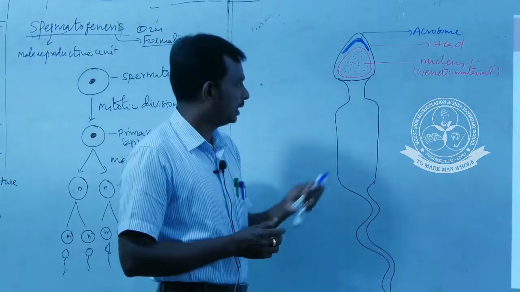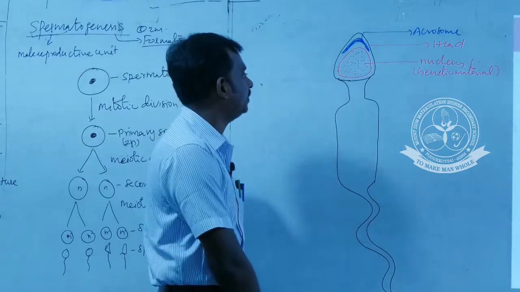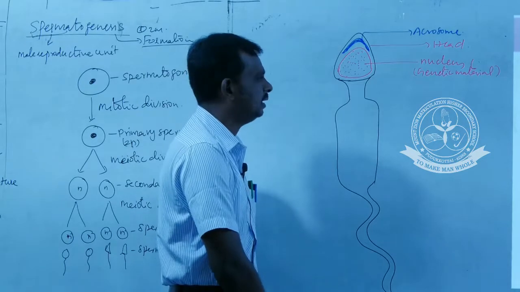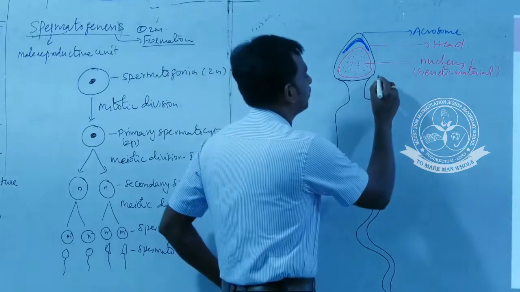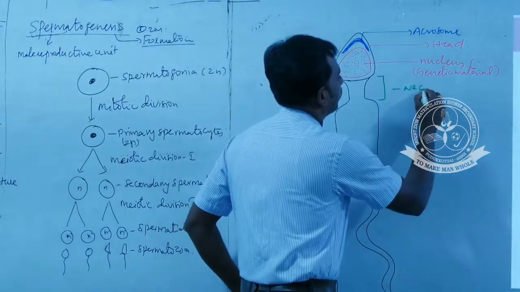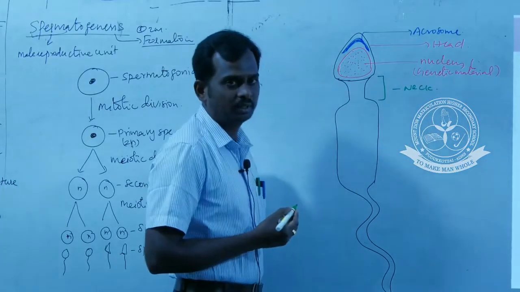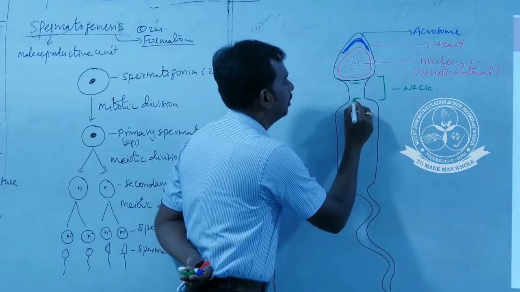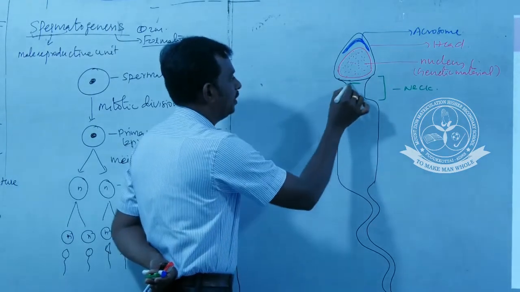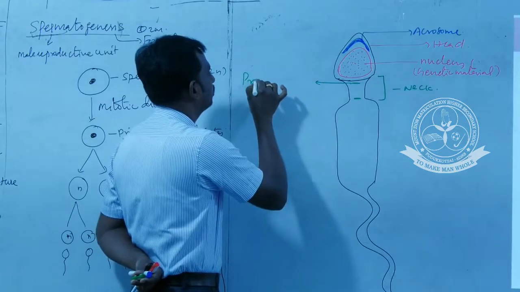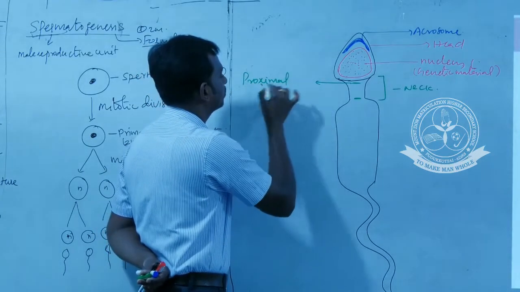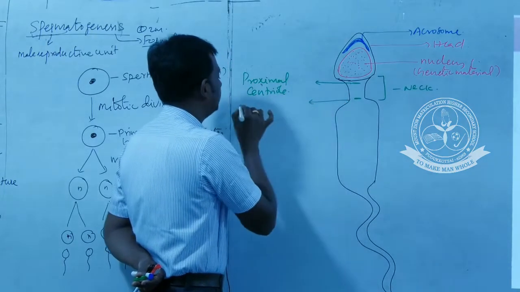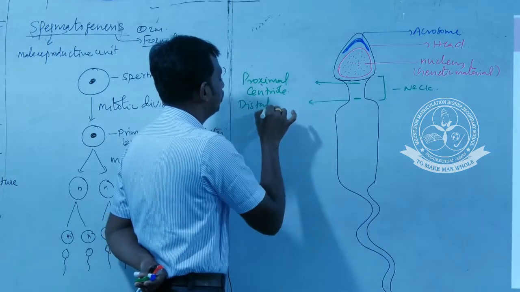Head region over. The second part of the spermatozoon is the neck region. This neck region is a short, narrow neck which contains two centrioles: a proximal centriole and a distal centriole.